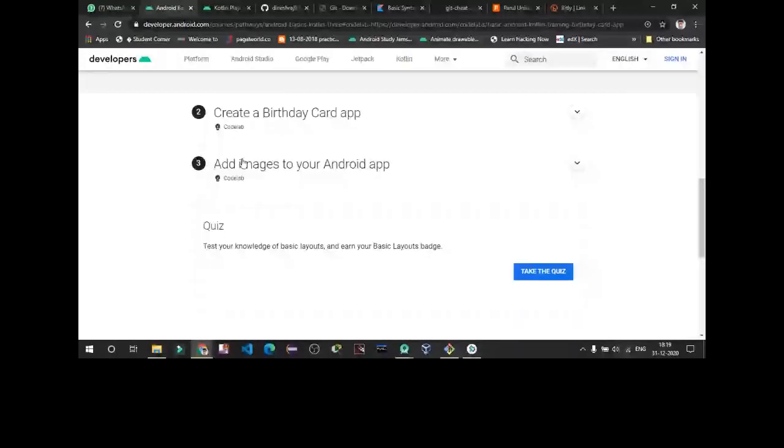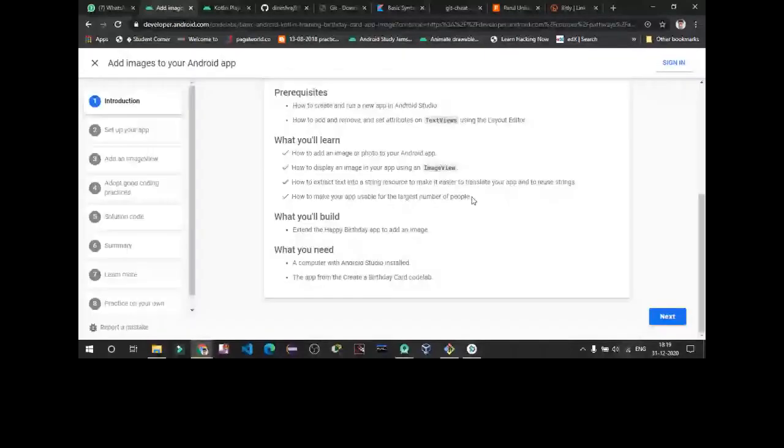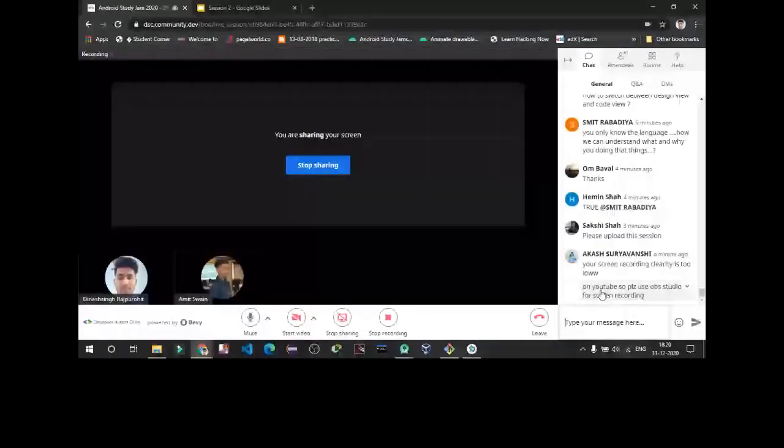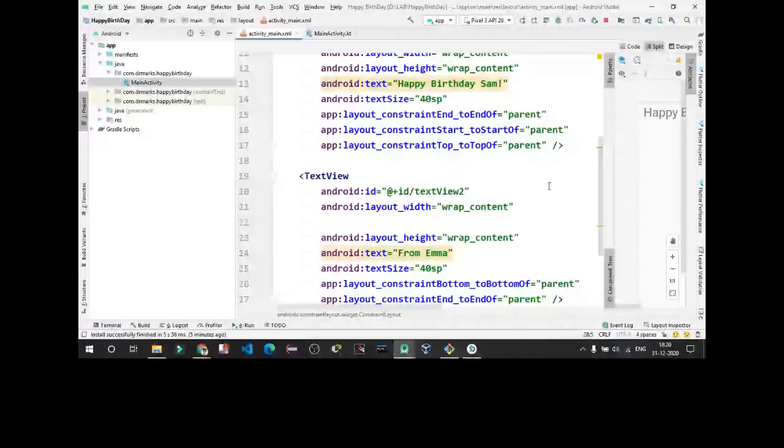So now, how to add an image in your Android Studio app. So we are going to add an image. How to add an image view?